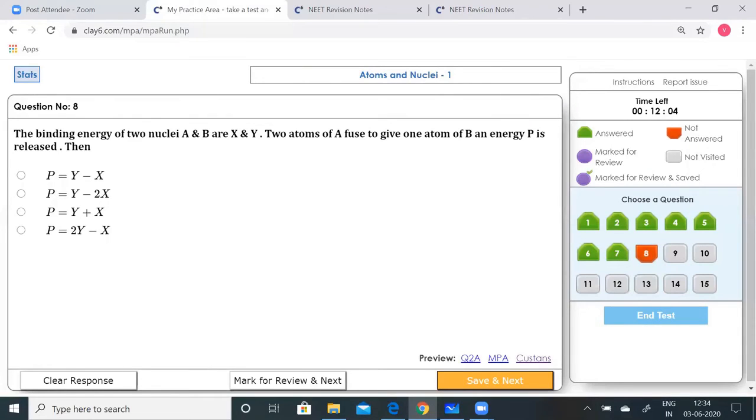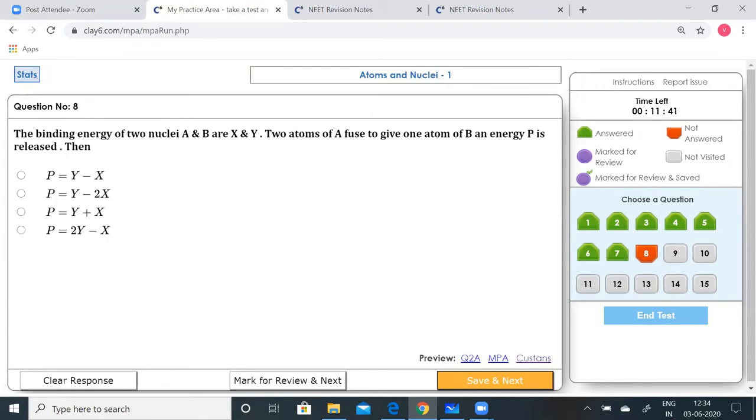The binding energies of two nuclei, A and B, are X and Y. Two atoms of A fuse to give one atom of B, and energy P is released. Then P is equal to what? P is equal to Y minus X, P is equal to Y minus 2X, P is equal to Y plus X, P is equal to 2Y minus X.